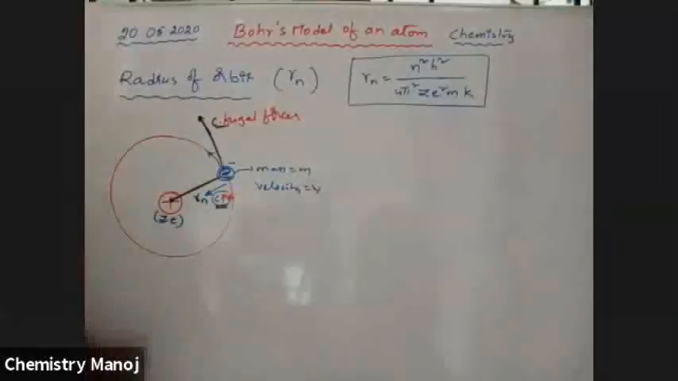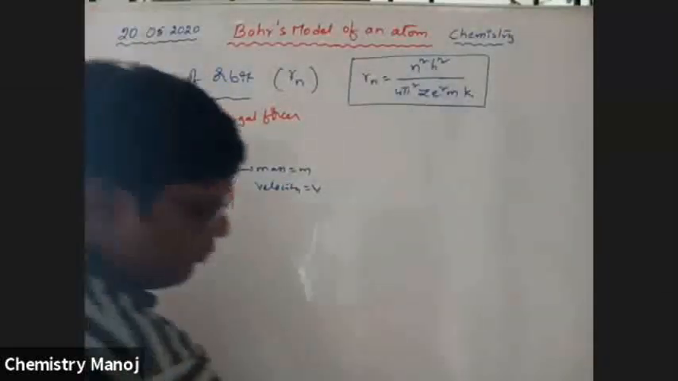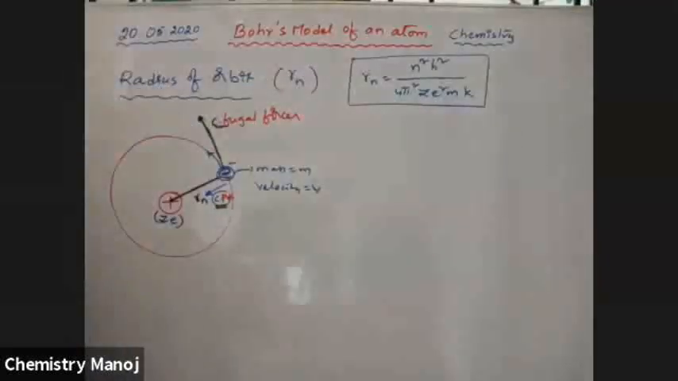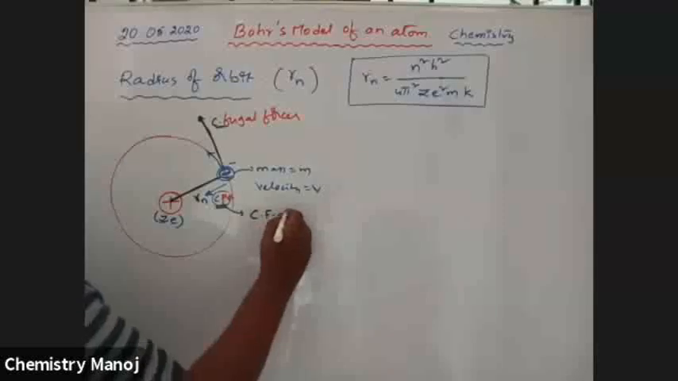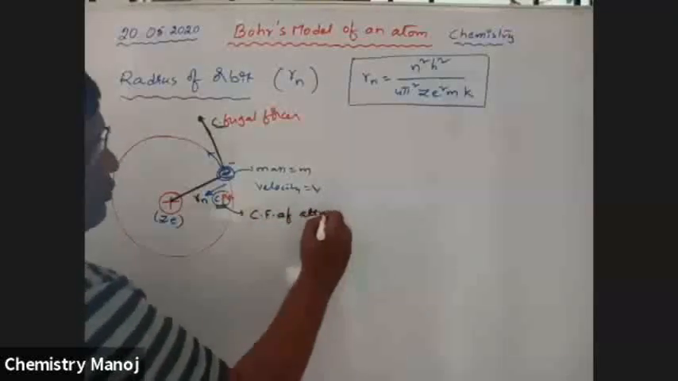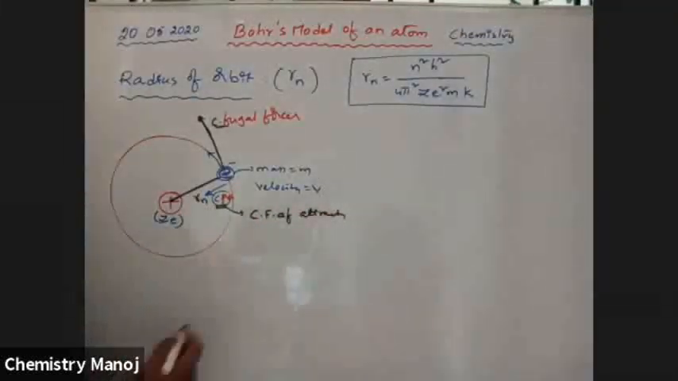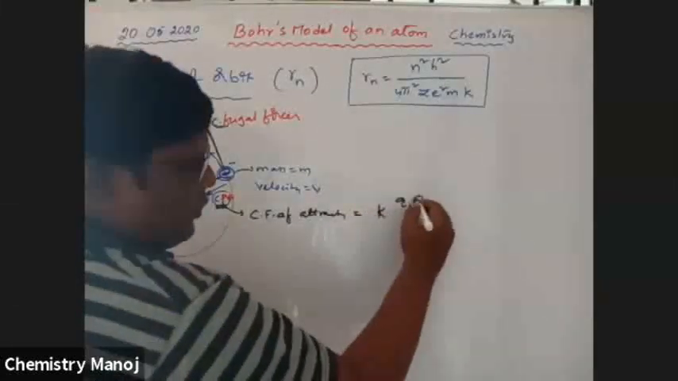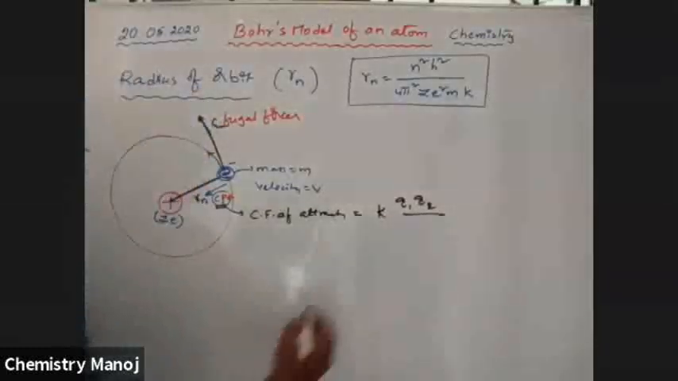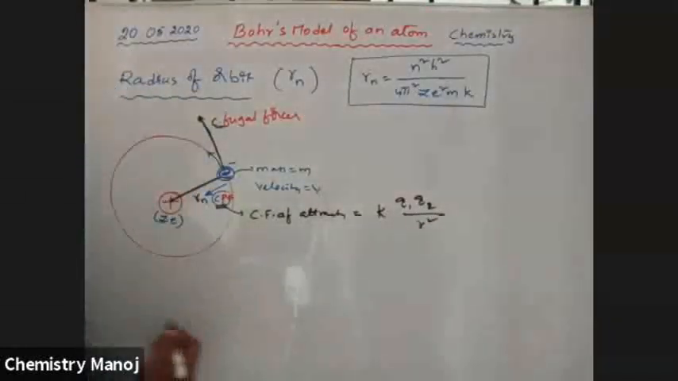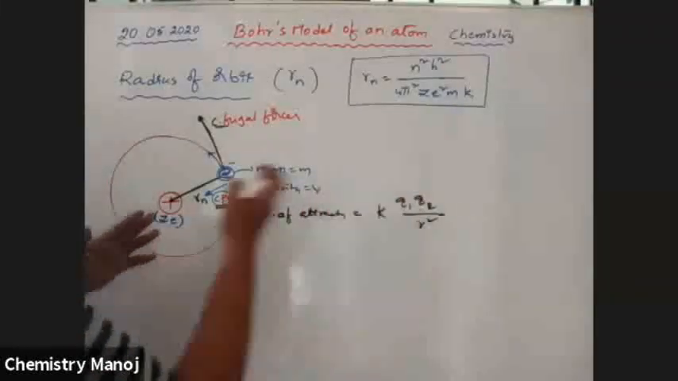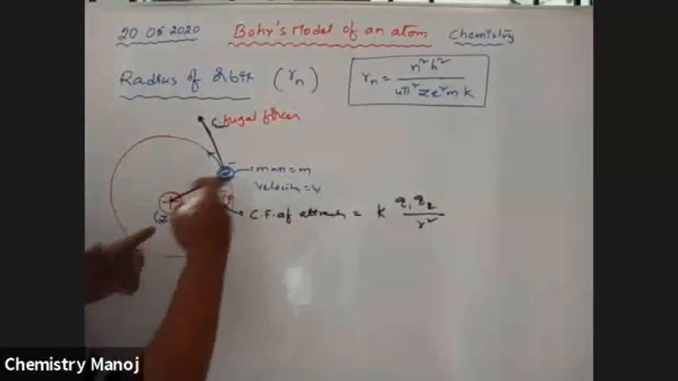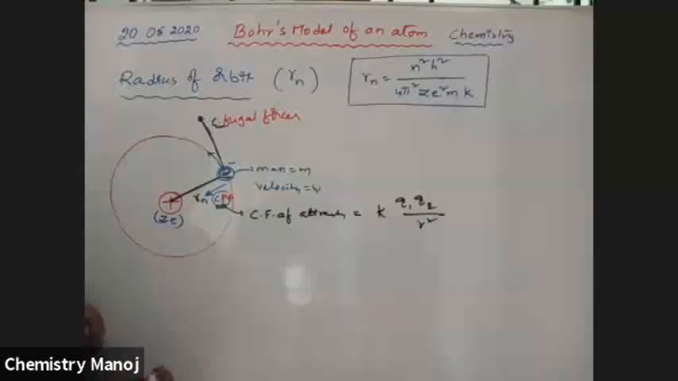Now I am going to equalize these two. The centripetal force is nothing but the Coulombic force of attraction, which is calculated like this: K Q1 Q2 by R square. Q1 is the charge of one particle and Q2 is the charge of another particle. R is the distance between them.